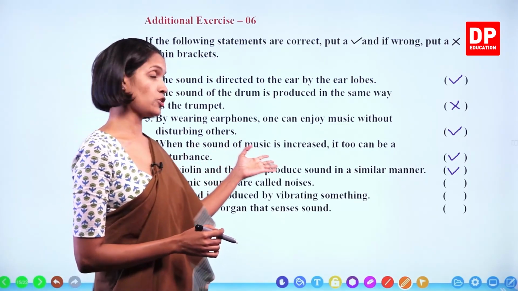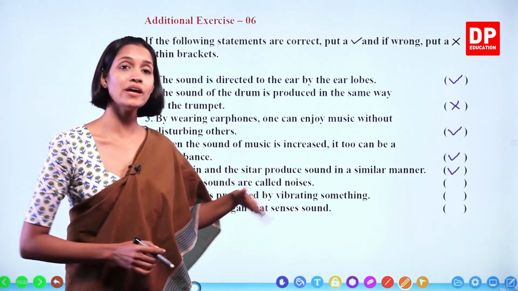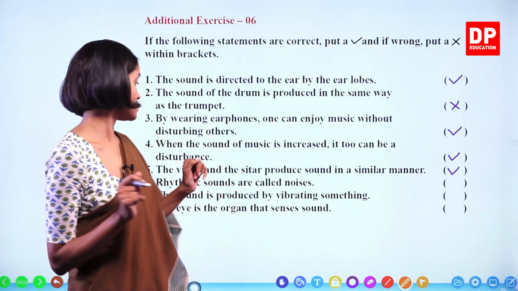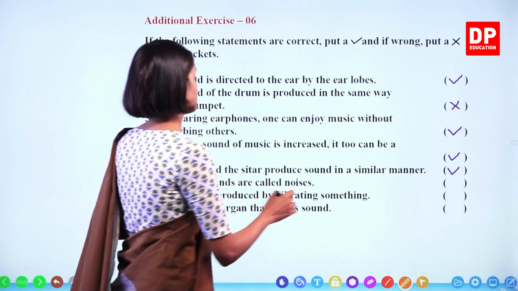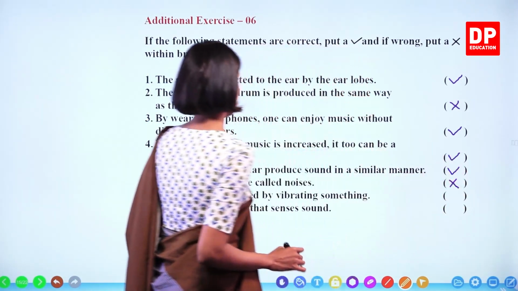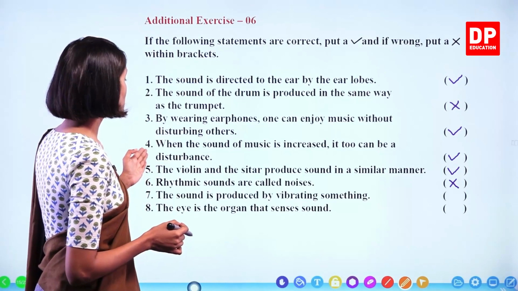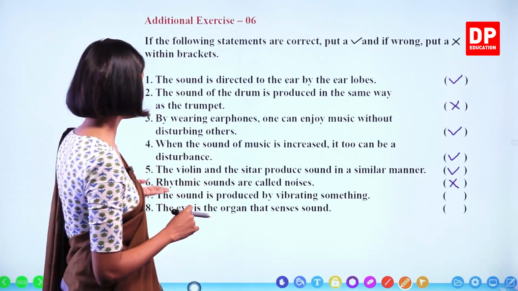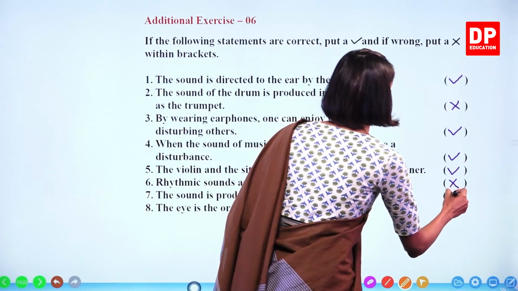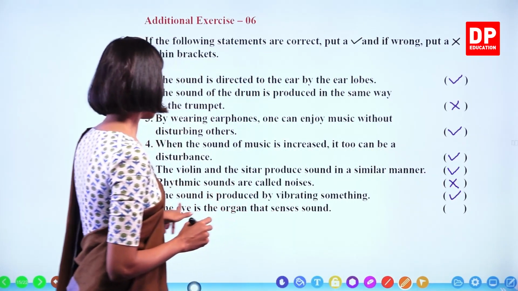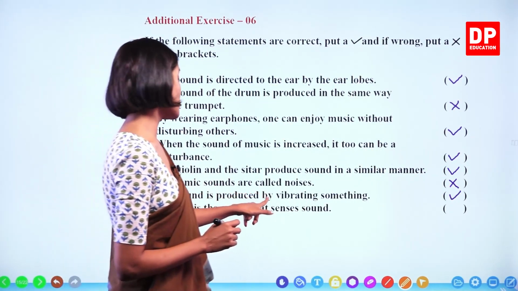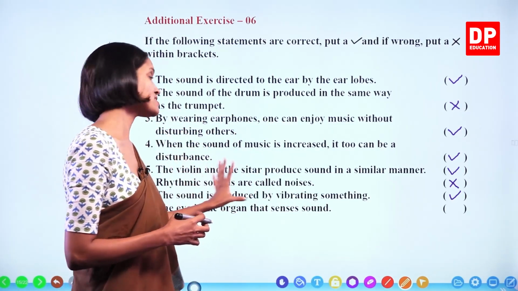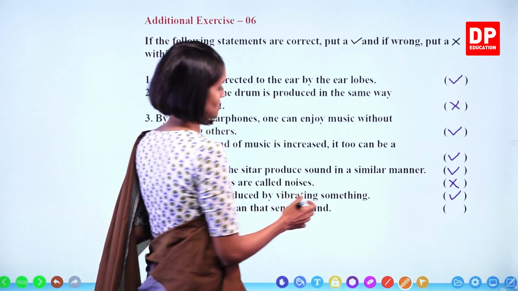Rhythmic sounds are called noises. No, rhythmic sounds are known as music, and unrhythmic or sounds without rhythm are known as noise. Okay, so this is not correct. Number 7. The sound is produced by vibrating something. Yes, particles, materials, right? The sound is produced by vibrations or vibrating something. And the last one, the eye is the organ that senses sound. No, eye can sense light, but ear can sense sound. Okay, therefore this is not correct.